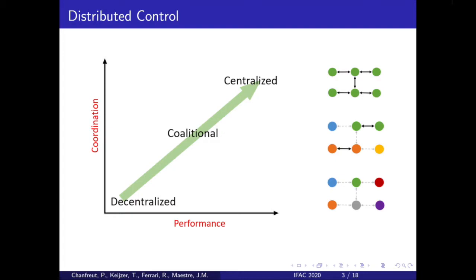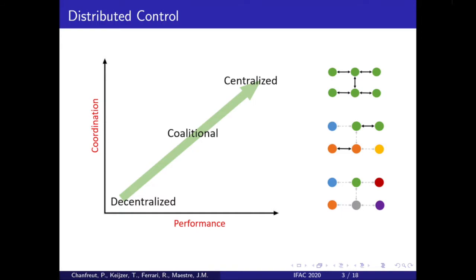In centralized control, a single controller has all the information about the drones and computes all the control actions for the entire system. This provides the best performance, but also introduces high computational and communicational burden, which is often unnecessary or even infeasible. Especially with a large number of small drones, this approach is not desirable.